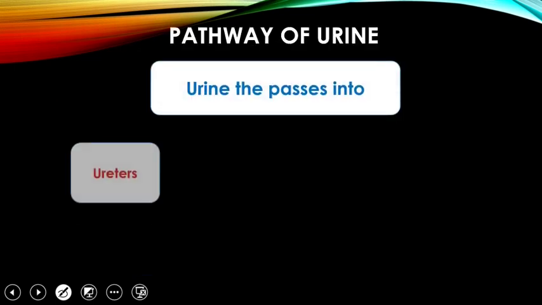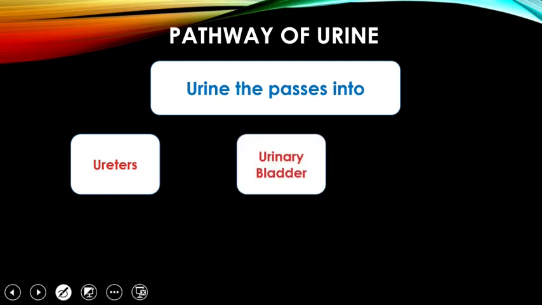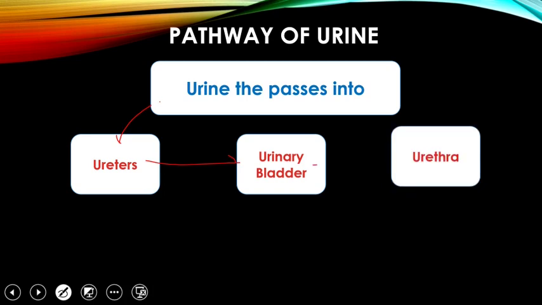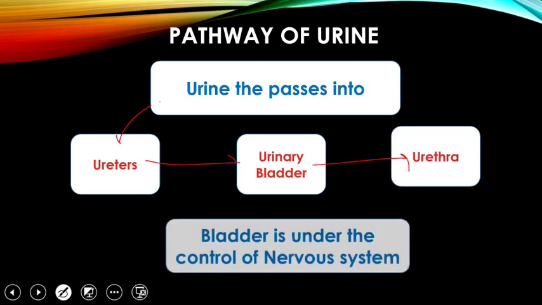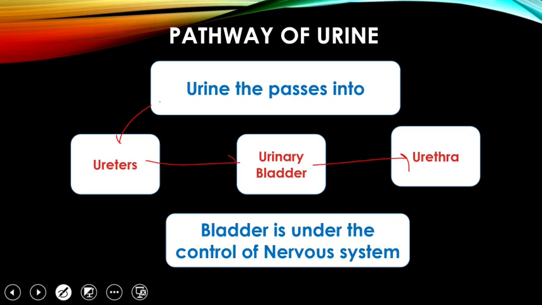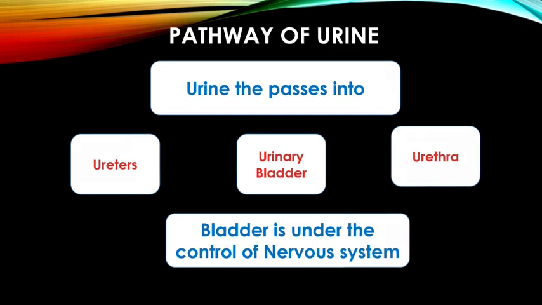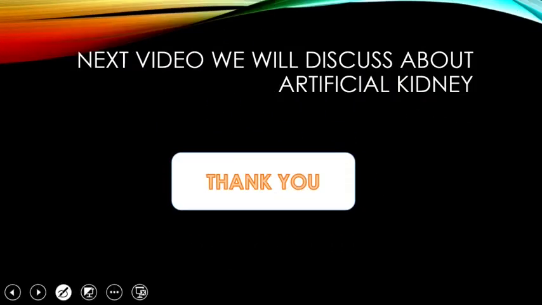So this urine then passes into the ureters. Once the urine is completely formed, it will pass to two pipe-like structures called ureters. These ureters will transport the urine to the urinary bladder. Urinary bladder is a muscular bag-like organ which stores the urine temporarily, and then it will be expelled out through the urethra. Bladder is always under the control of the nervous system, and therefore we can control whether we want to micturate or not. So I hope you have understood, students.